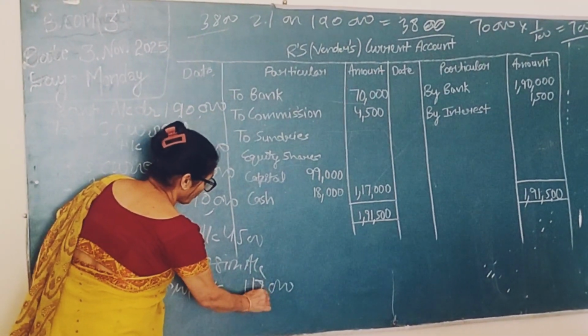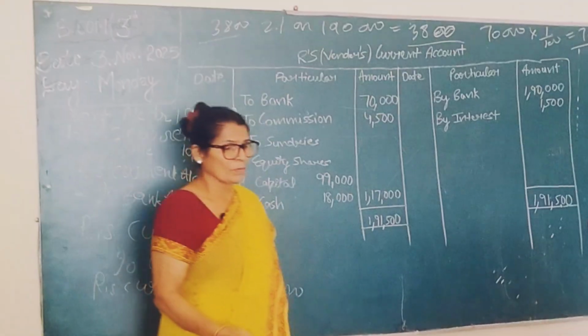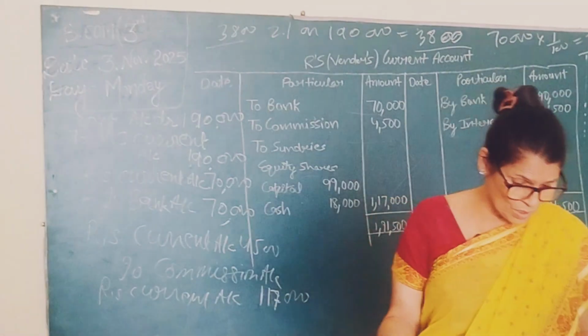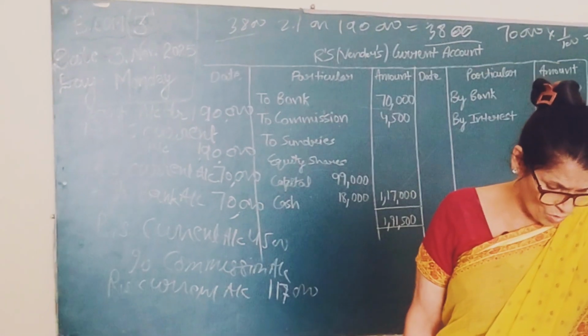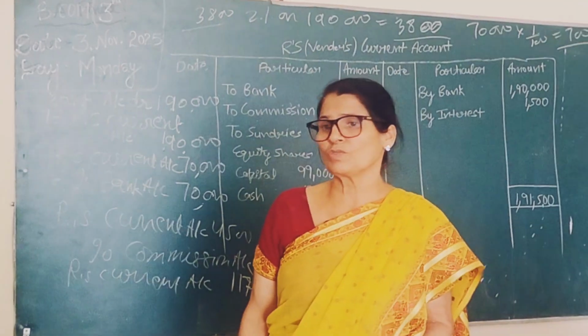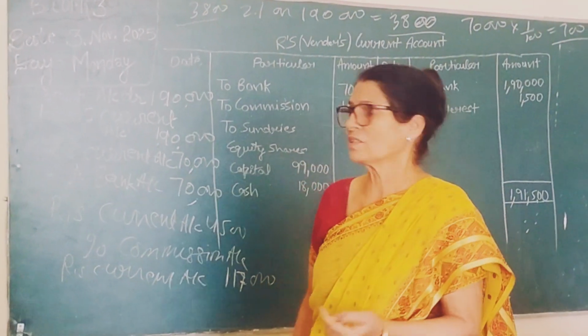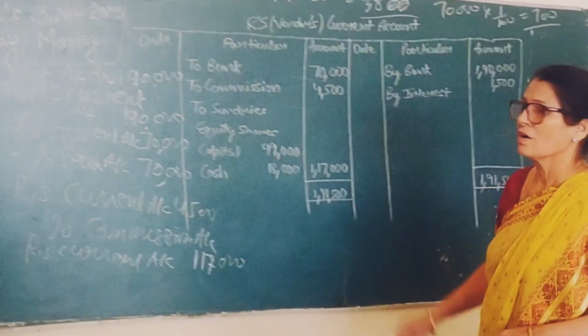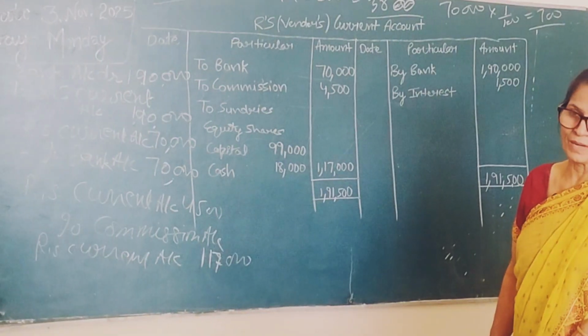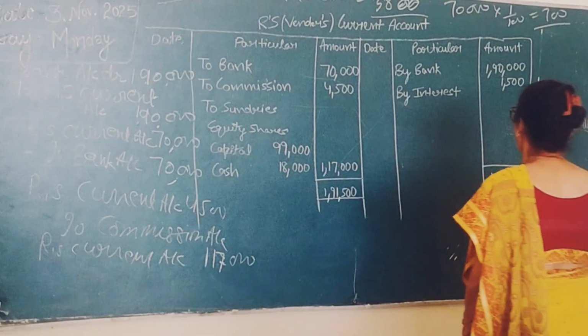1,17,000. How? 1 lakh plus 17,000. How have you got this 17,000? For that, naturally you have to open the account. I think from here only you will get 1,17,000. Am I right or not? So let us do the account.